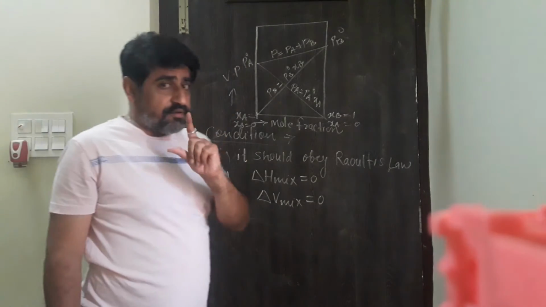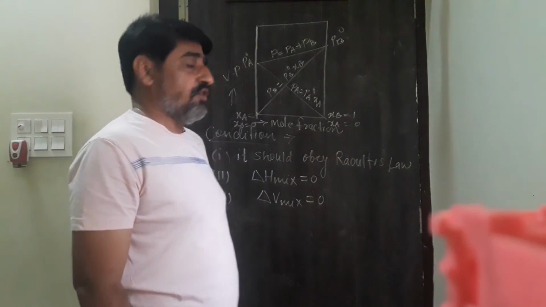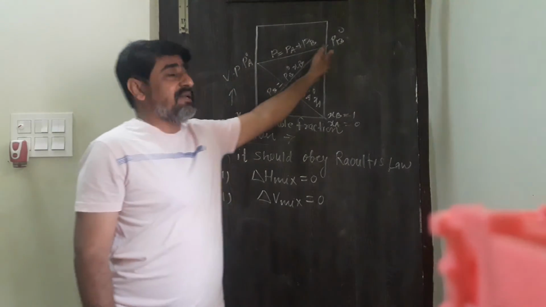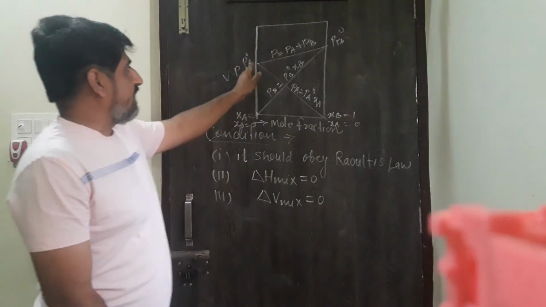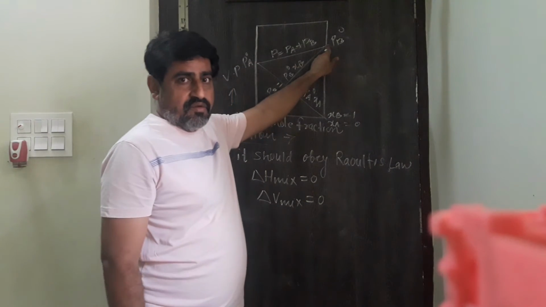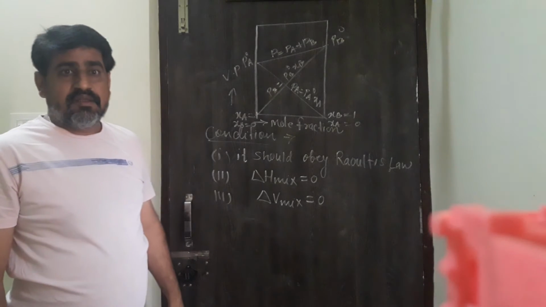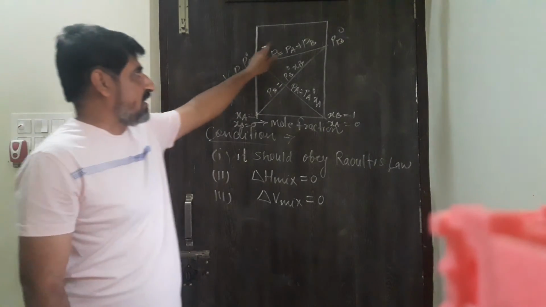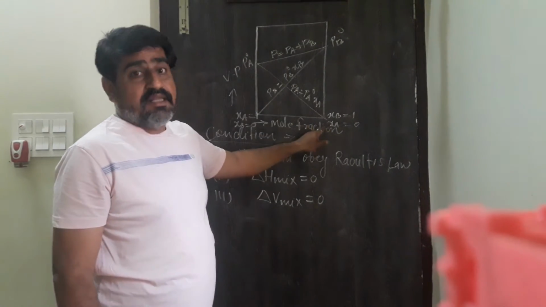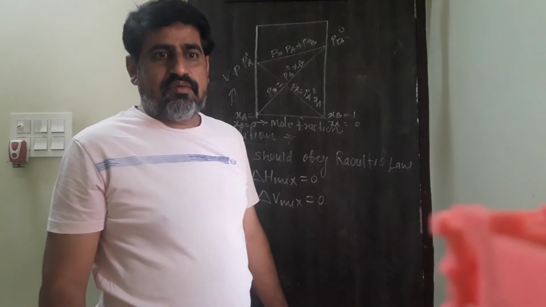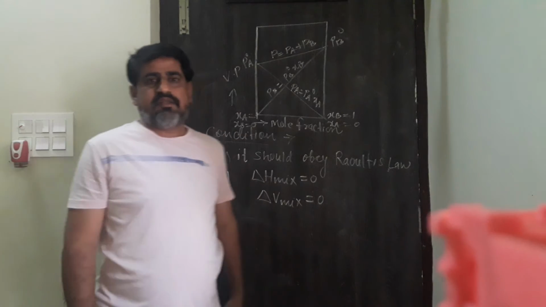And if the solution is not ideal, then it will not follow Raoult's law for all concentration. That means the graph should not be like this. Either the graph will be higher or the graph will be at a lower position. If the total pressure or the pressure of each component is higher than the pressure expected by Raoult's law, then there will be a positive deviation.